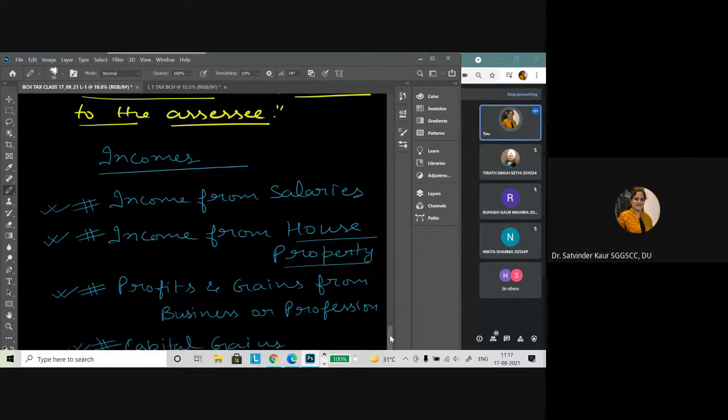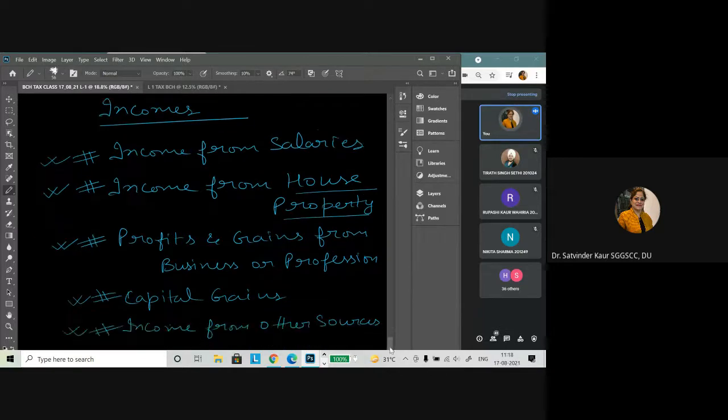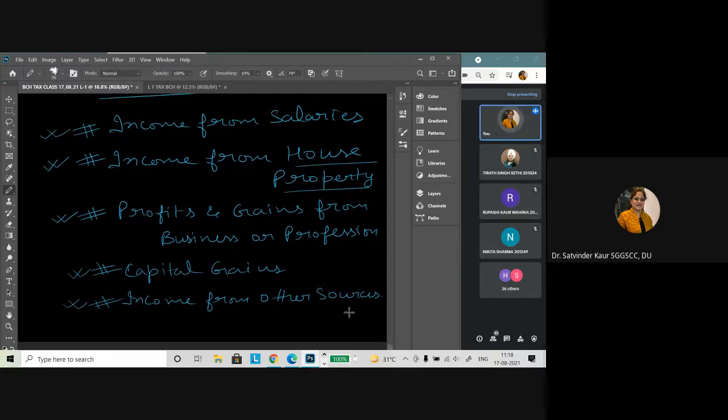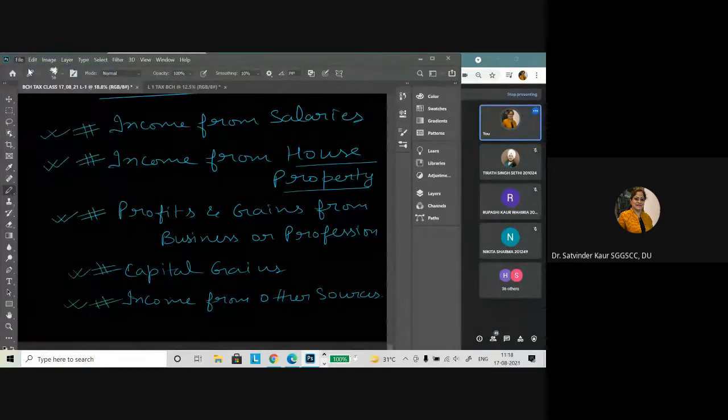Now after the meaning of income, when we say the meaning of gross total income, a very simple definition: income earned under the five major heads as per the Income Tax Act is known as gross total income. It is not required that a person earns income from one source only. He can earn income from more than one source as well. So if we make the total of these heads, it will be known as gross total income.